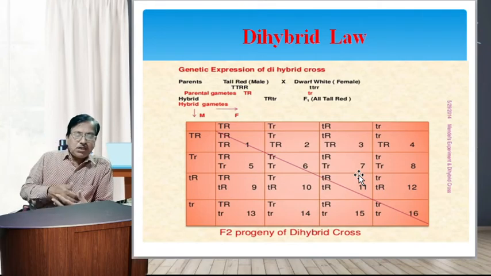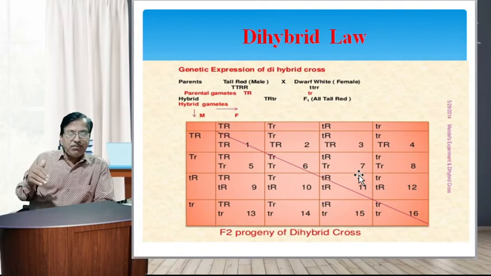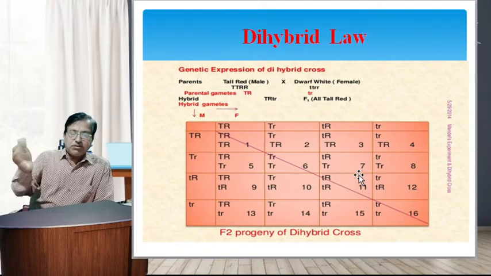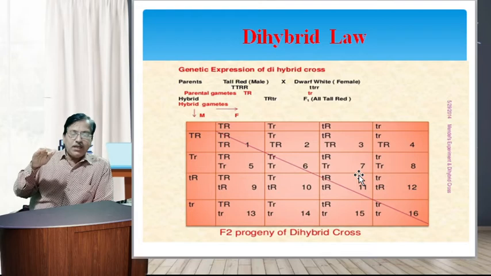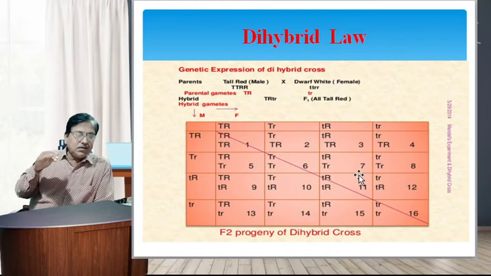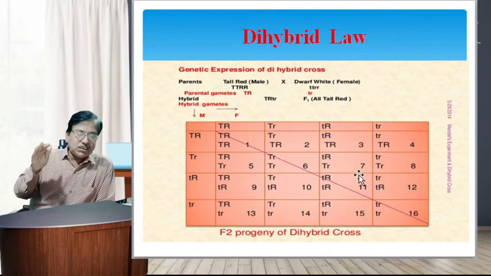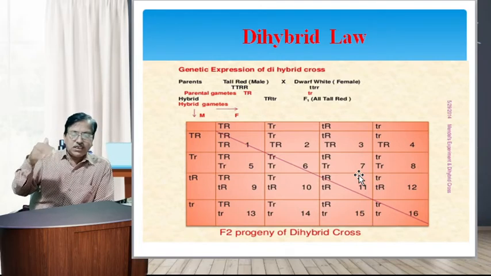Thus, the four types of alleles are associated independently to produce four types of gametes in the F1 generation. When crossed for the F2 generation, this gives rise to 16 individuals.